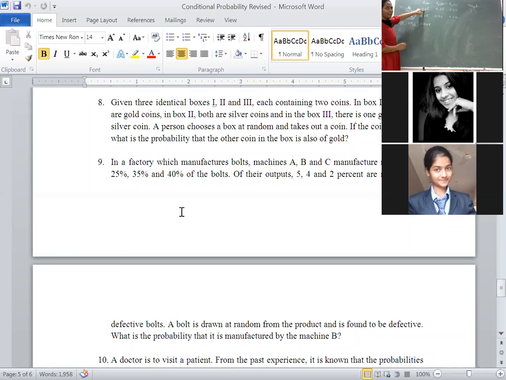You will get 0.0125. You have to multiply 0.25 into 0.05. Similarly, multiply 0.35 into 0.04. You will get this value as 0.0140. Similarly, multiply 0.40 into 0.02. Here you will get this value as 0.0080. You add these three values, then you will get this value as 0.0345.